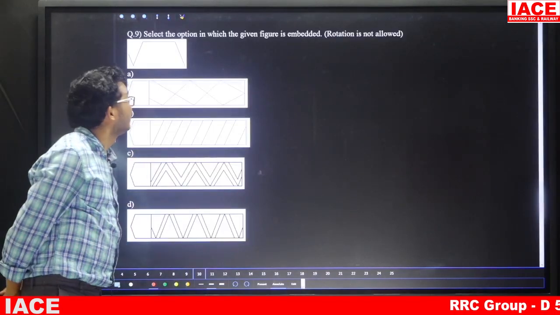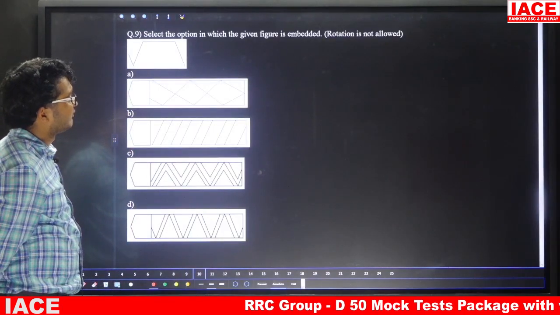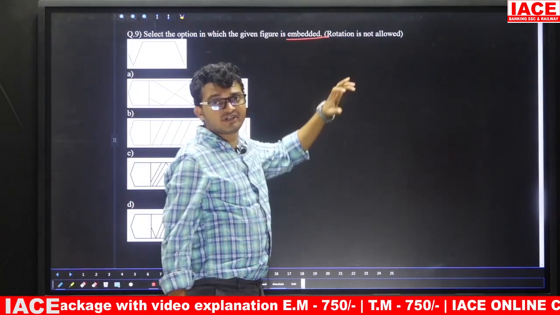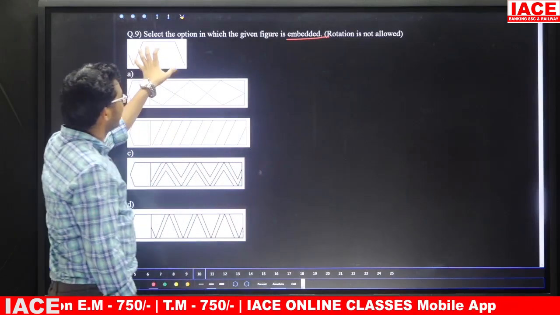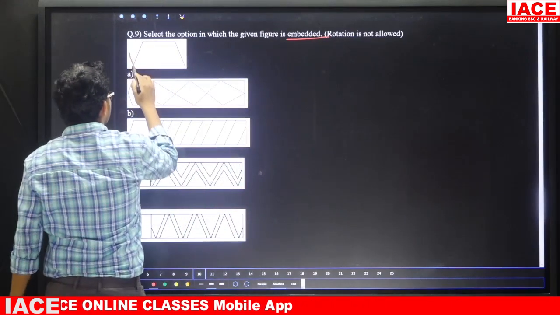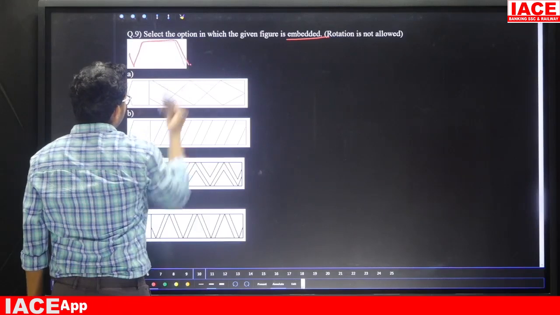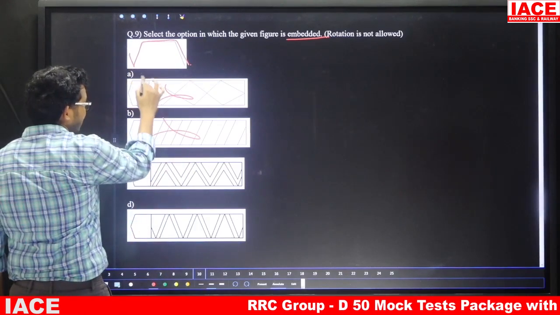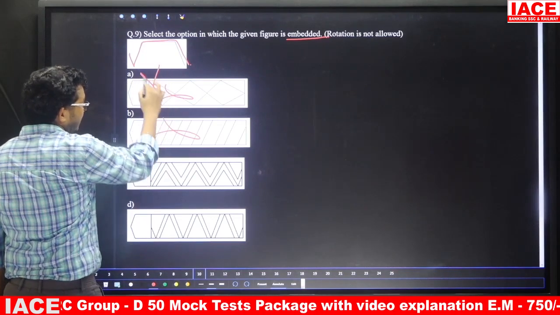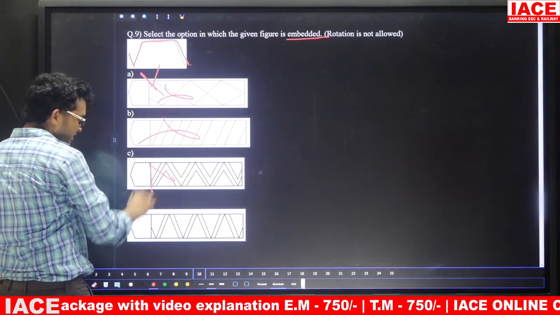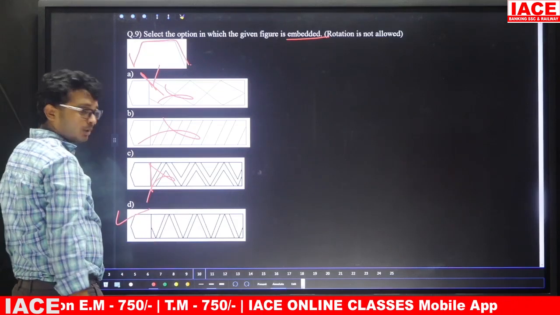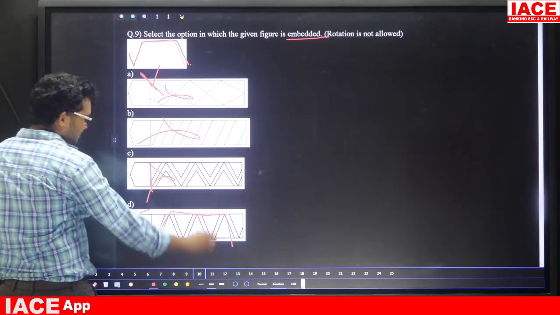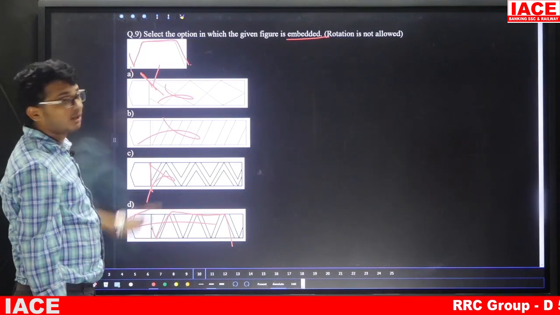Question number 9. Select the option in which the given figure is embedded. Rotation is not allowed. So it is an embedded figure or hidden figure. This figure is hidden in which of the following 4 figures? Yes, this figure. First one no chance, second one no chance, third one also no chance. Why? Because this one has a curved shape and should come slanted, but here they give straight, so no chance. That means the remaining one is the answer. Option D. Is the given figure hidden here or not? Yes. So the answer is option D. Question number 9, option D.